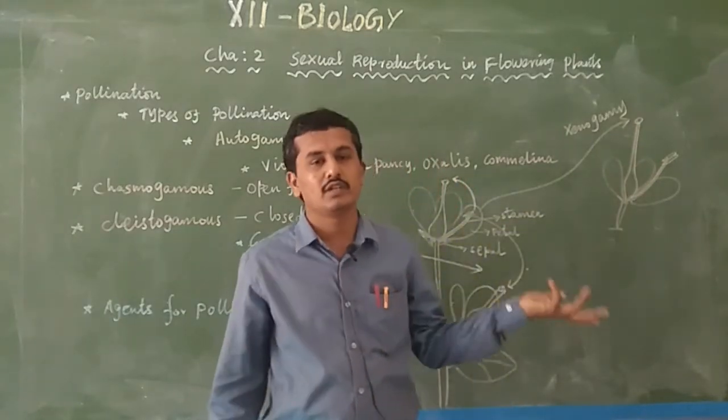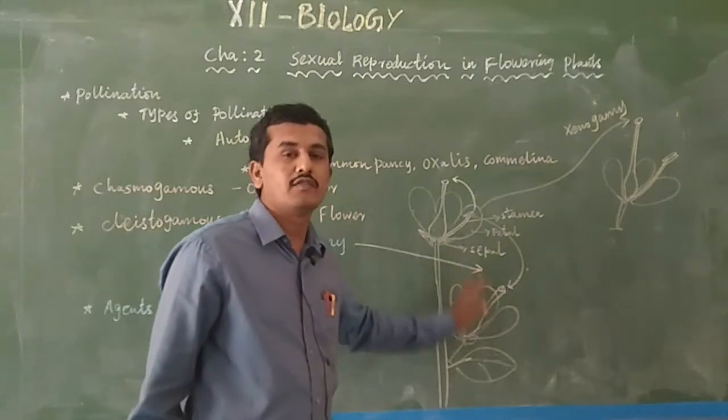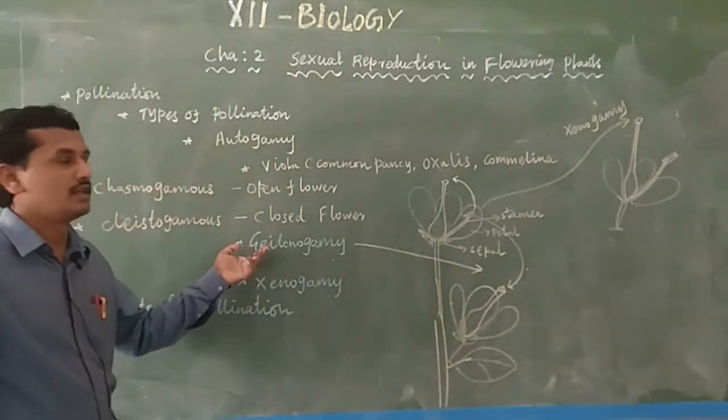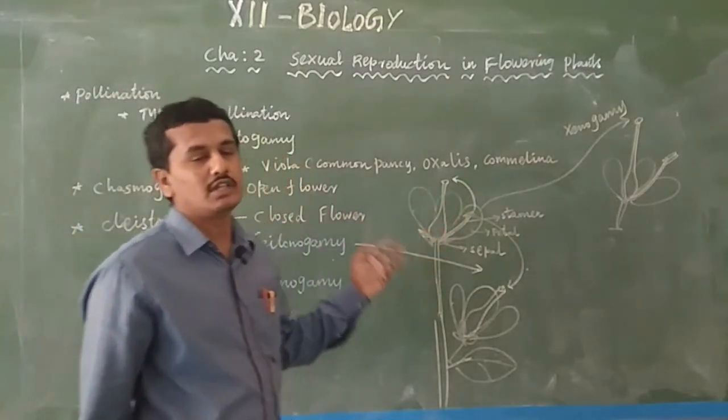Same plant but different flower is geitonogamy, and within the same flower is autogamy.